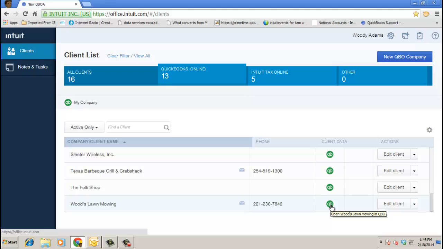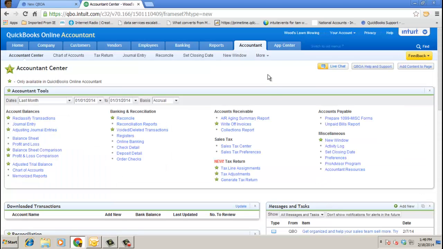It's important to note, whether you're using the older QuickBooks Online Accountant or the new QuickBooks Online Accountant that you're seeing right now, you can support both types of clients, one that's on the new QuickBooks Online and one that's on the older QuickBooks Online. And soon, we'll all be on the new. Okay, I just wanted to make that note. Let's go ahead and open up this file by clicking on the QB icon here.